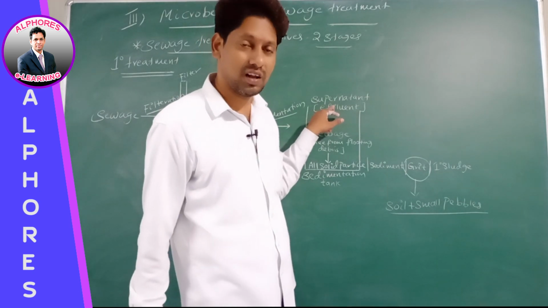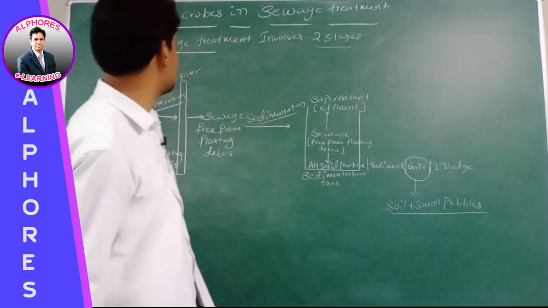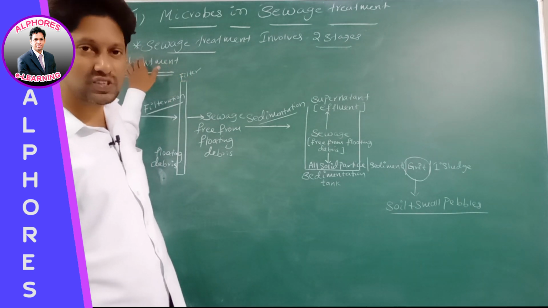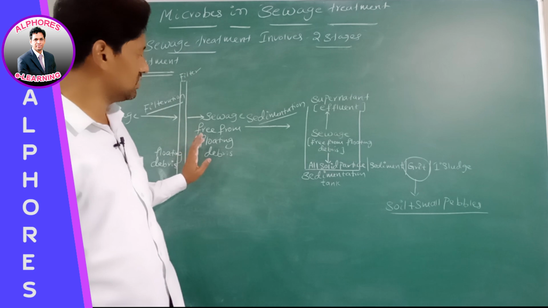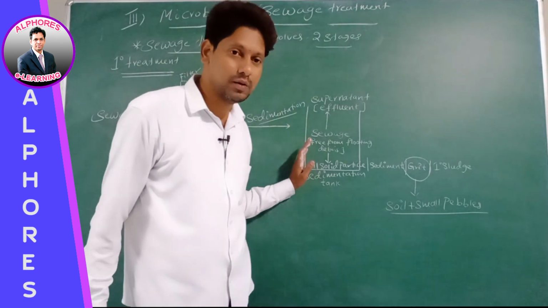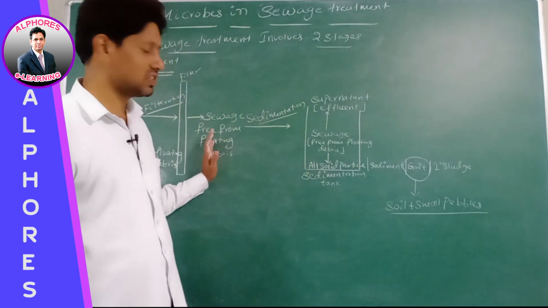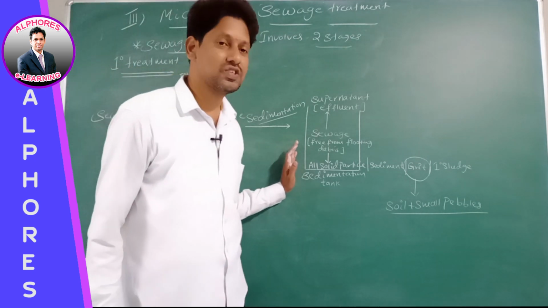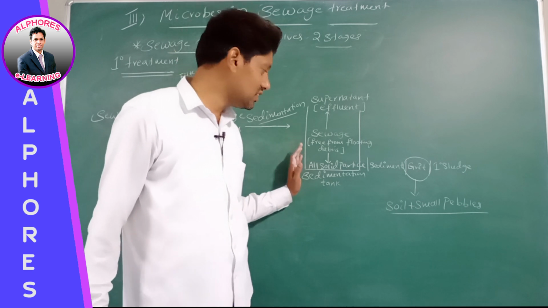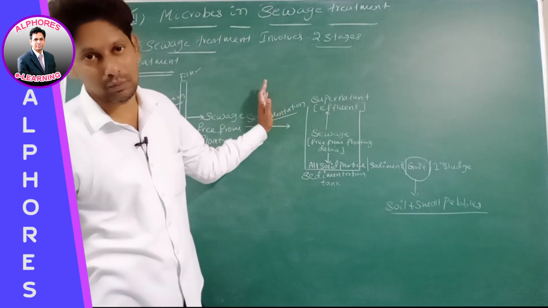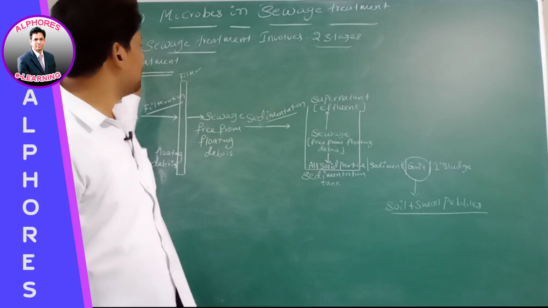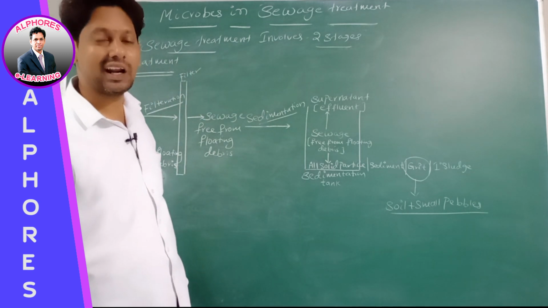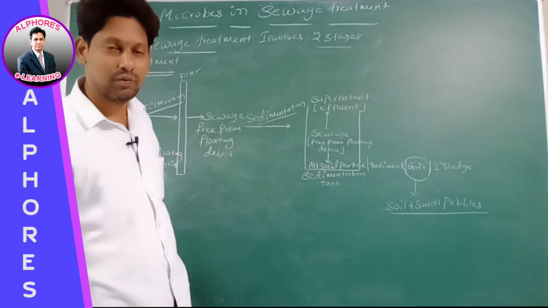Effluent. What are we calling it as? Effluent. This is which treatment? Primary treatment. In primary treatment, what do we remove? Number 1, floating debris. Number 2, solid particles. What is the first one? Floating debris. By which process? Filtration process. Number 2, solid particles. How do we remove these solid particles? By sedimentation process.